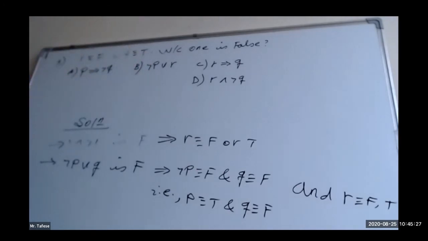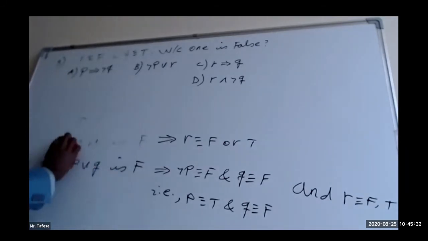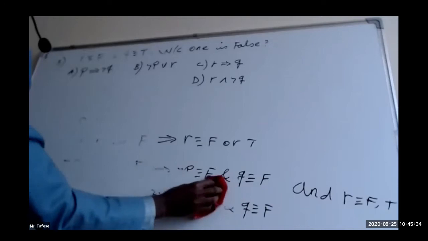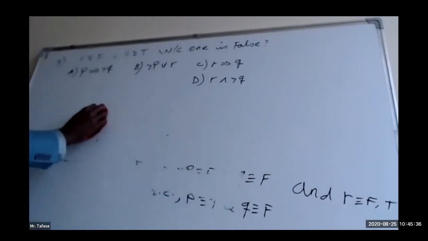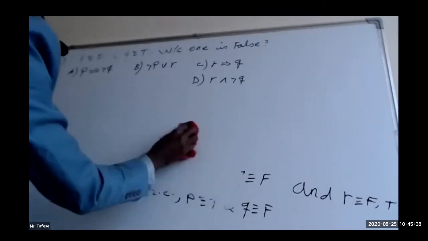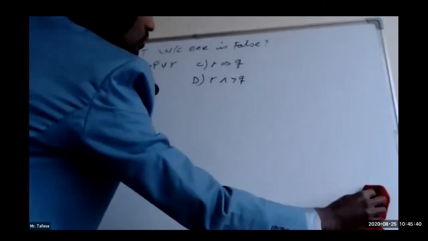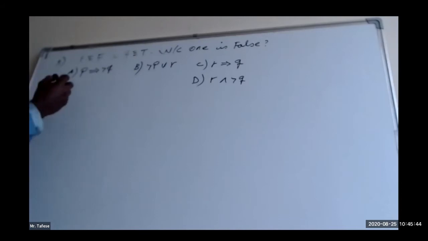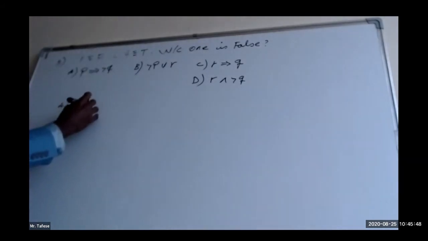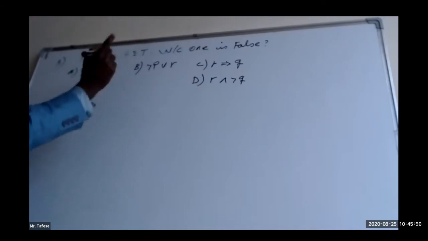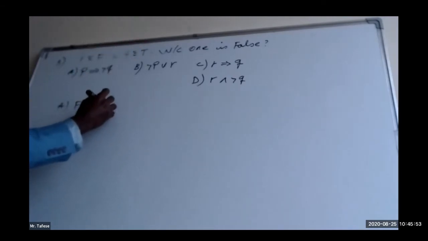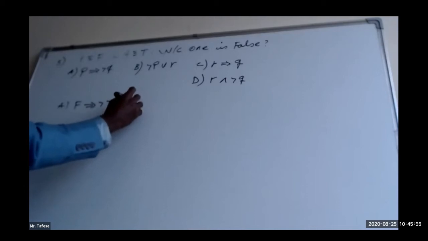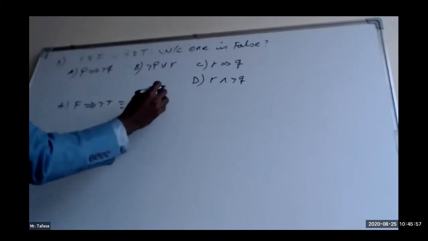Okay, let's go for each choice. Choice A, P implies negation of Q. You can think over the truth value of these four choices. For A, P is already false. False implies negation of Q, negation of true. Equivalently, false implies false.